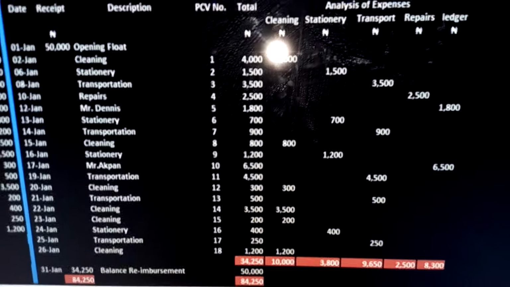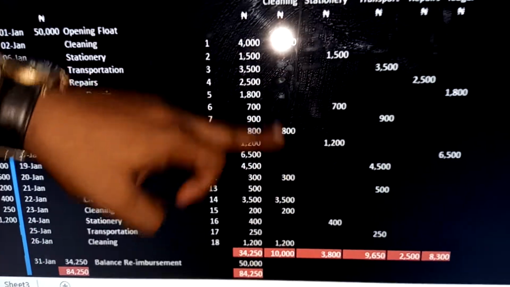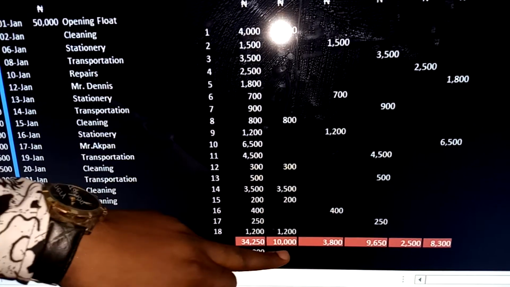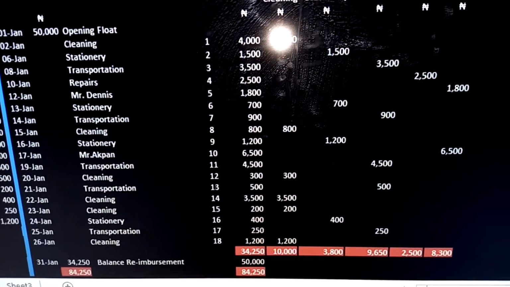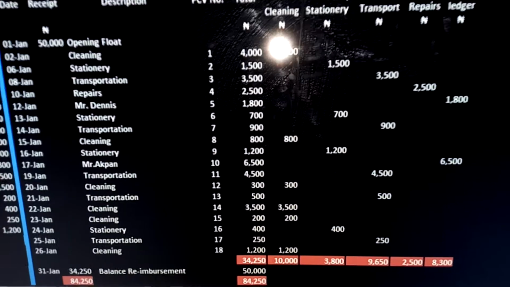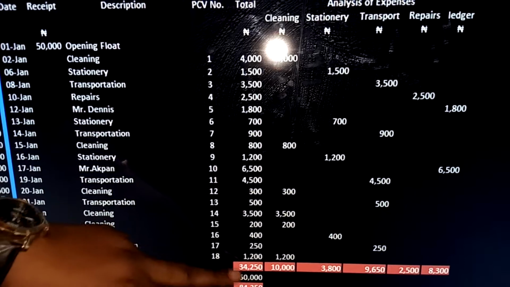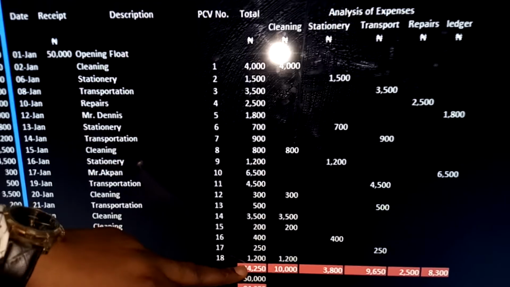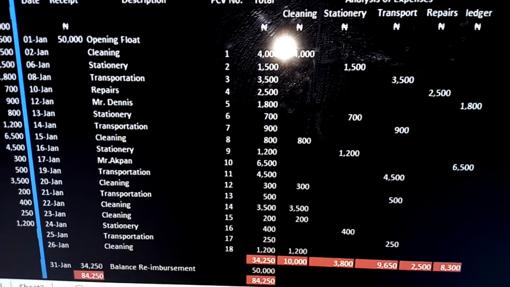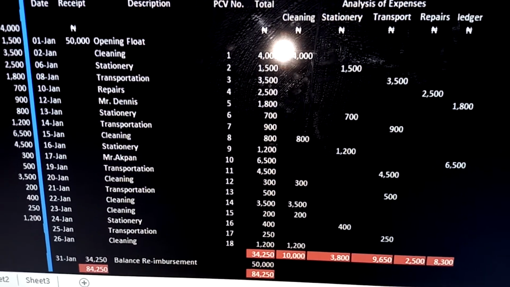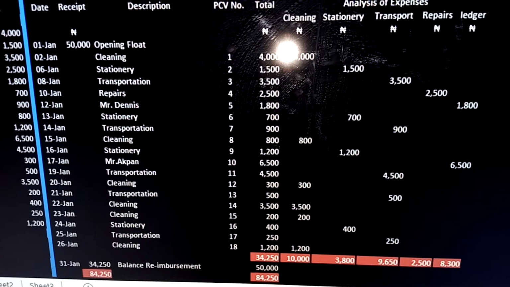Total amount spent under cleaning 400, 800, 300, 350, 3,500, 200 and 12, that's 10,000. So amount spent in total is addition of all the expense, which is 34,250 naira.